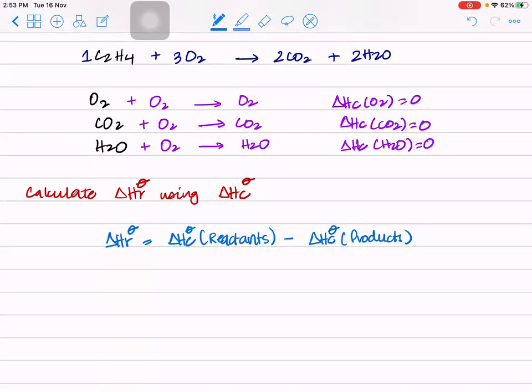And what are you burning? The reactant. So what is the essence of the reaction? Burning of the reactant. So the reactant will come first. So when you want to calculate delta H, you will do combustion of reactant minus combustion of products. And when you want to use formation, you will say formation of product minus formation of reactants. Is that clear? Any questions?